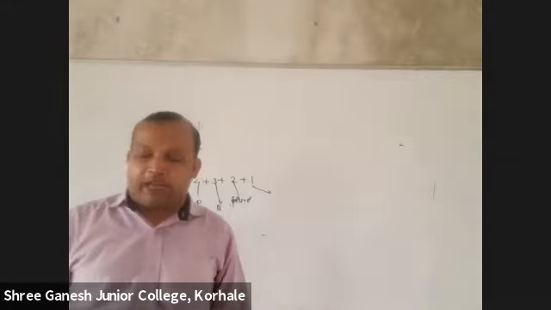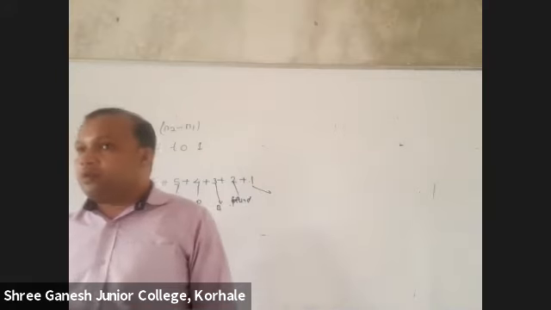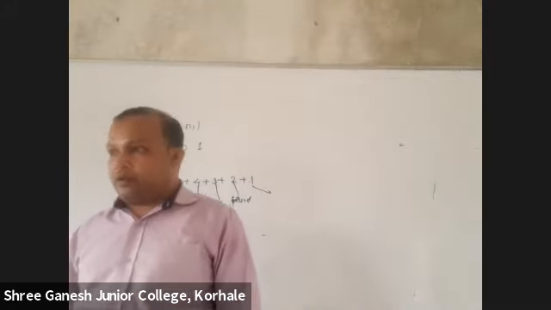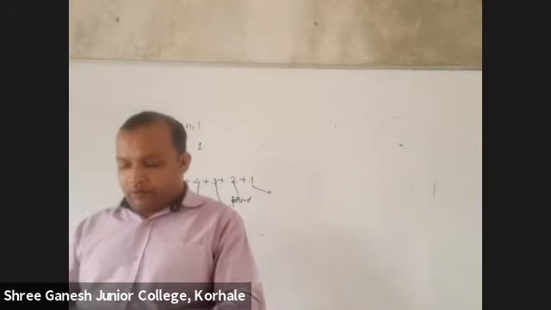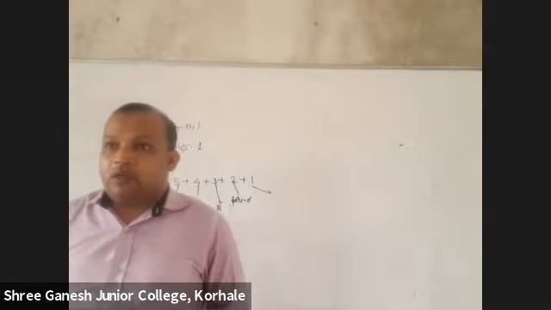6 minus 4, that is 2. So 2 lines will be in which series? Bracket series. Then Pfund, 1 line. In Pfund, 1 line.